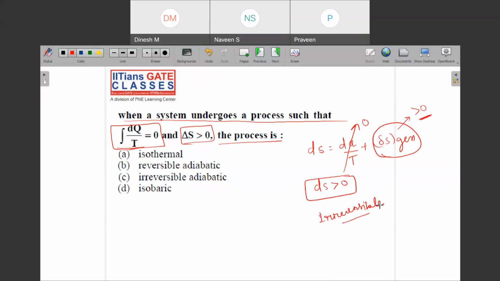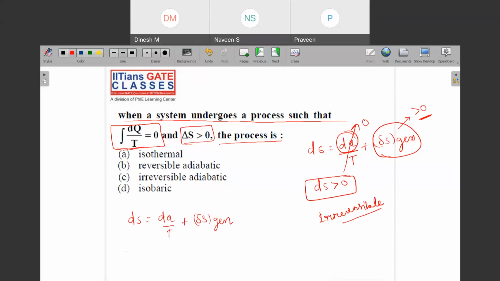Right? But dQ upon T can be 0 only when this term has got zero value. So I am telling you a general term: let us say that dS is dQ upon T plus delta S generation.